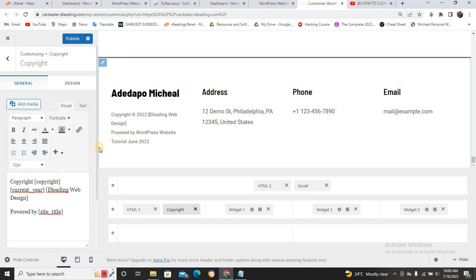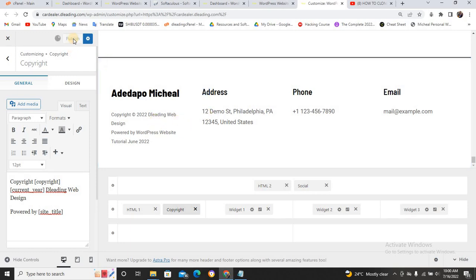So once I click on it, I can just take away these open brackets. Just take them away and leave it like this. You can also change this powered by to Dleading web design or your brand name. That is all. Or probably your name or your brand name, so that you can leave it like that. But okay, let me leave it like this. Now you can come to this address and put your address here. Now, this address can change the name, but it's okay like that. And just come to this particular place.